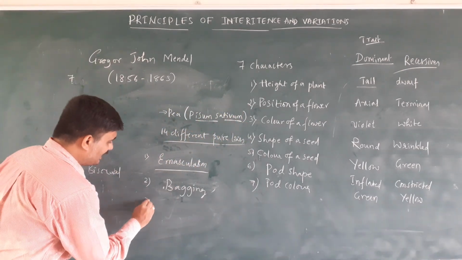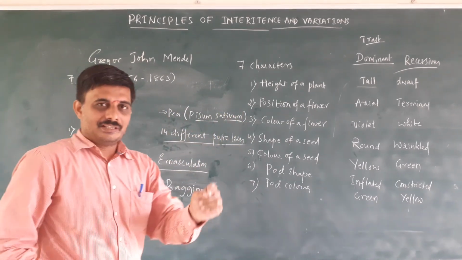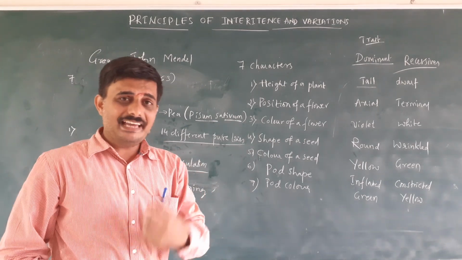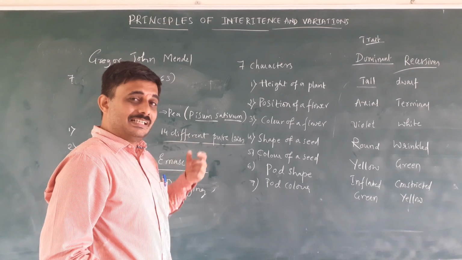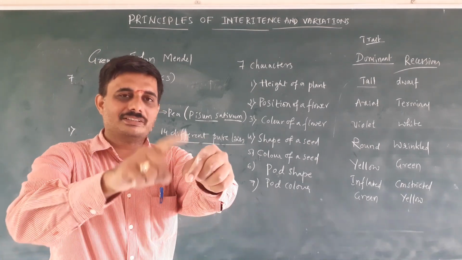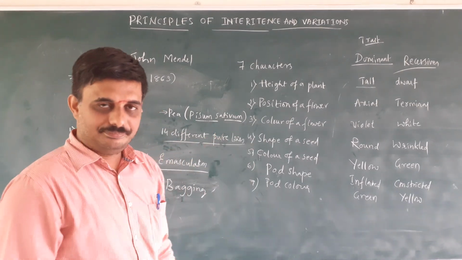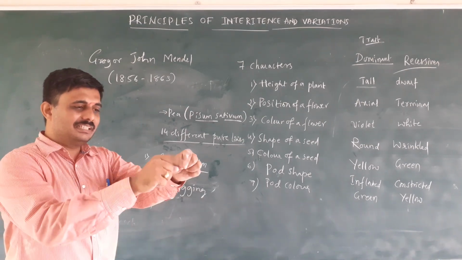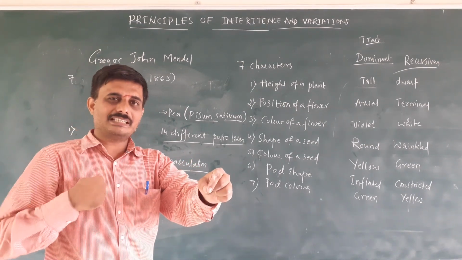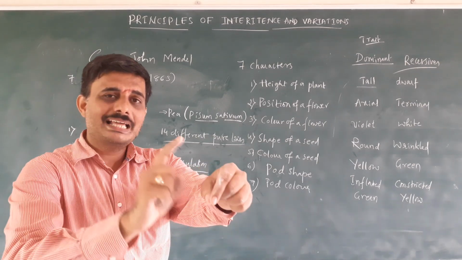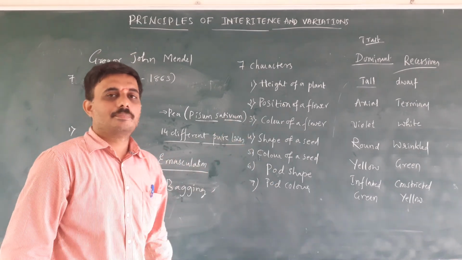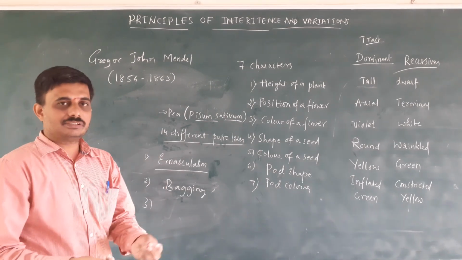Then he started dusting the pollen grains of his desire, from different pure line cultures, the characters he wanted, on the emasculated plant, so that the seeds are formed.